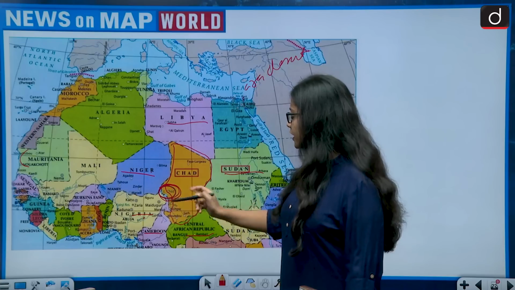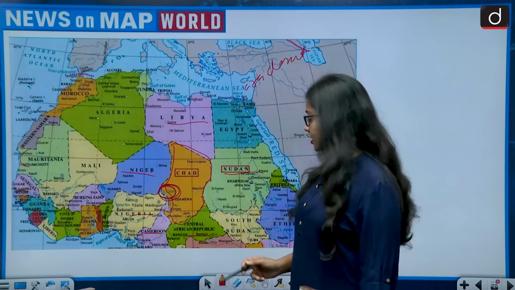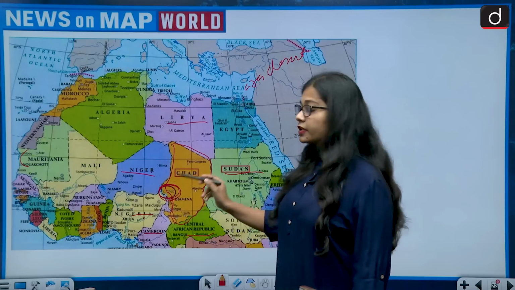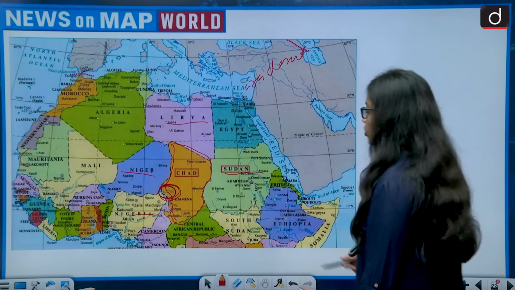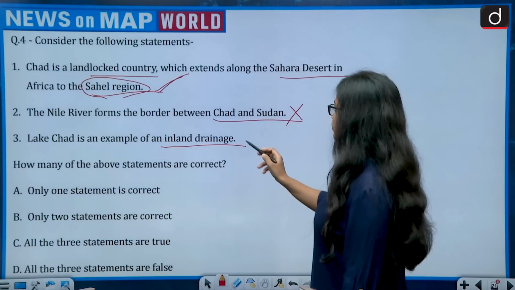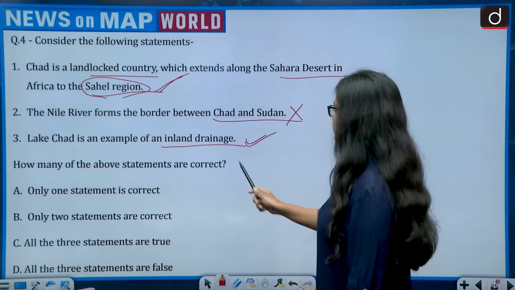And if you will see, it is also landlocked from every single side, and it goes through one country to another country, but it does not go out to the sea or ocean. So Lake Chad is an example of an inland drainage. This is correct. Now we have to talk about how many of the above statements are correct.